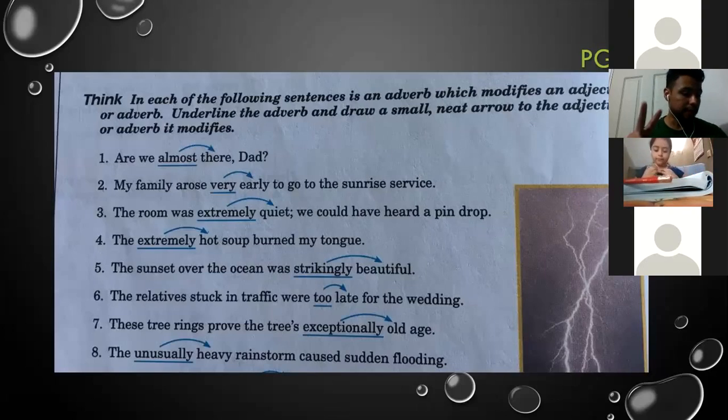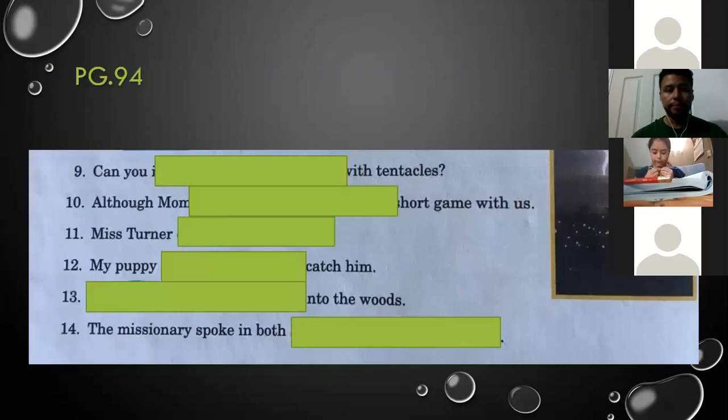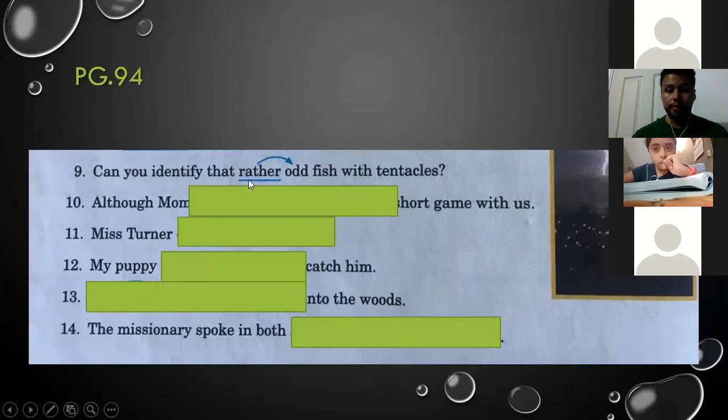The second part. Sentence number 9. So we have here, can you identify that rather odd fish with tentacles? Rather modifies odd. Well done, Dimitri. Okay, rather modifies odd. Everyone's just copying me, just as I thought. Exactly. Rather modifies odd.